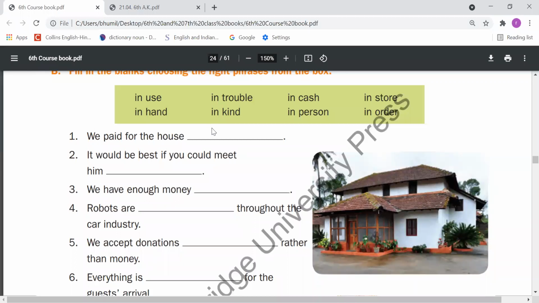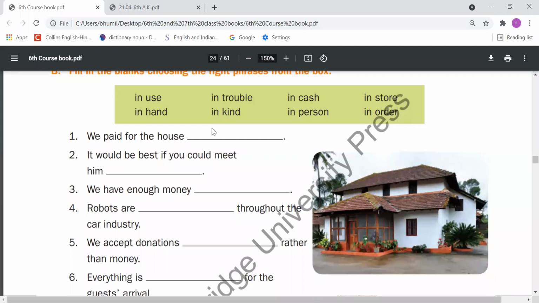So first is in use. In use means utilized. Second is in trouble. In trouble means in problem. In cash means using cash or in rupees. Fourth, in store. In store means about to happen, which is going to happen. That is in store. In hand. In hand means not yet used.